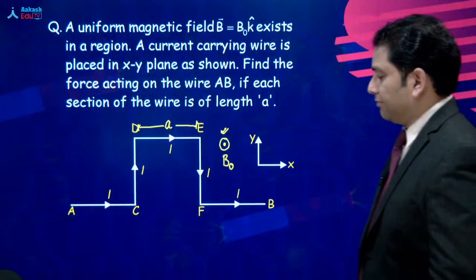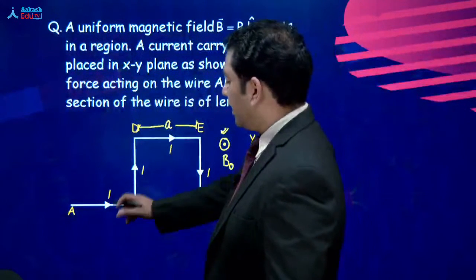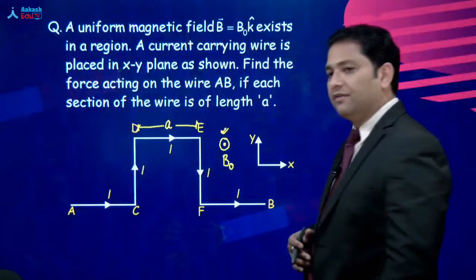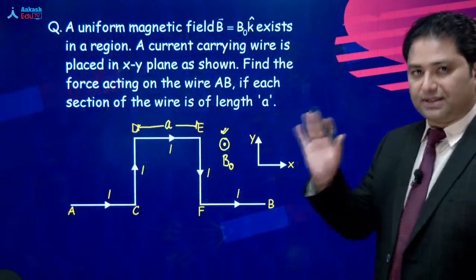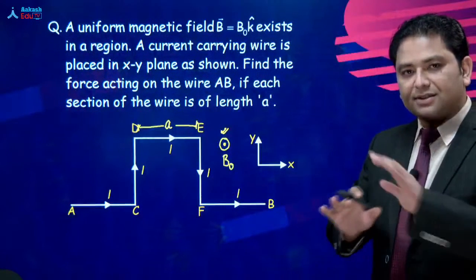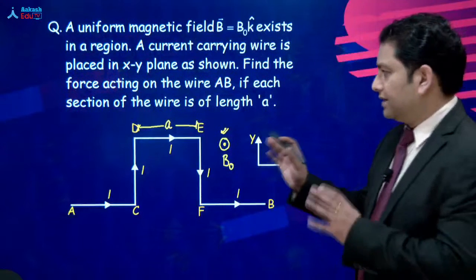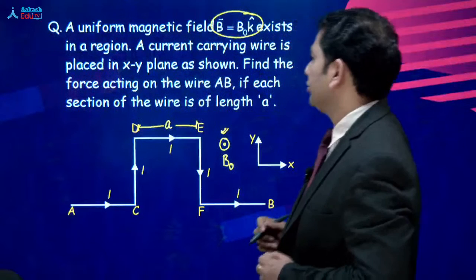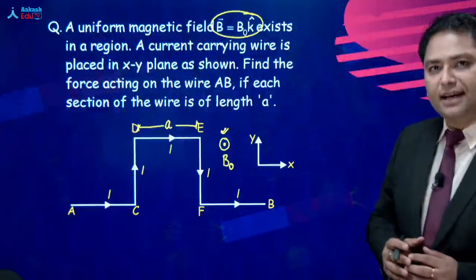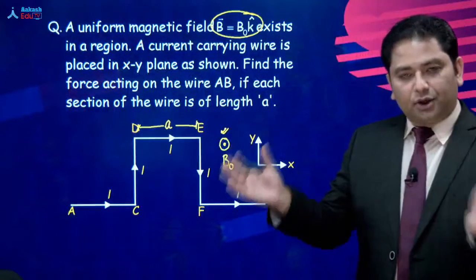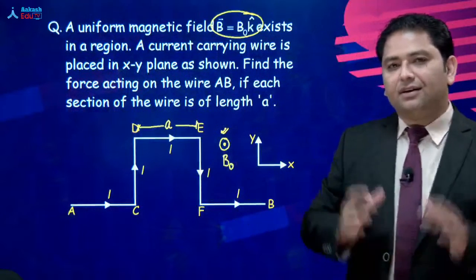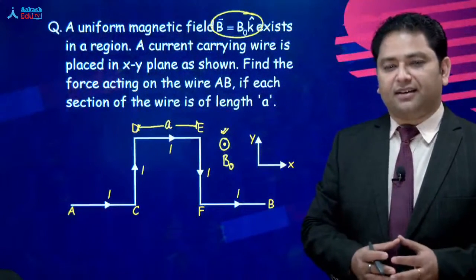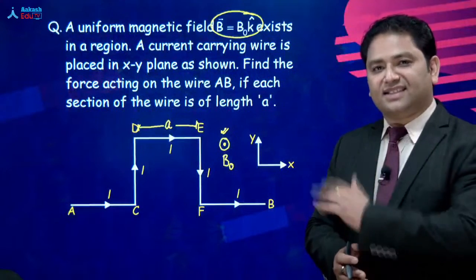All right, let's begin. एक टेक्निक ये है कि आप इंडिविजुअल सेगमेंट पे फोर्स निकालें. That's one technique. But that is not recommended because this is a situation where magnetic field is uniform, B naught K cap. Uniform because the magnetic field does not depend on the coordinate, does not depend on X, Y, Z.